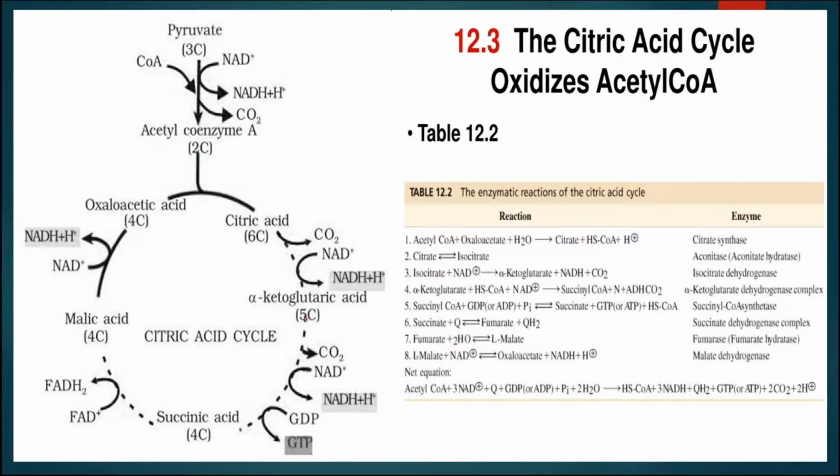Now this 5-carbon compound, alpha ketoglutaric acid, will again undergo decarboxylation, and it will synthesize succinic acid via succinyl coenzyme A. Here GTP is produced and NADH2 is also produced. Now this succinic acid will undergo the synthesis of malic acid, which is also a 4-carbon compound. In this step FADH2 is produced, and this malic acid will now convert into oxaloacetic acid, and in this way the oxaloacetic acid will continue the cycle.